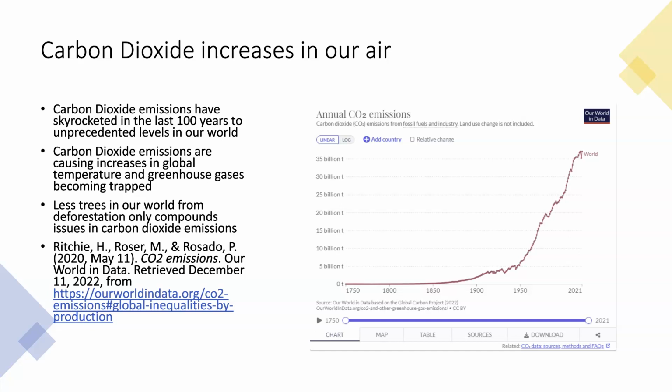Less trees in our world from deforestation only compounds this issue in carbon dioxide emissions. A big factor in what limits the amount of carbon dioxide that is in our air is our trees. And because deforestation and making all these cities and towns for more people that are being born on our earth is limiting the amount of trees that can actually help with this. There have been studies that show that because of the decrease in trees, there's also a decrease in the amount of oxygen that we as humans get to breathe, which of course is not a good thing because we as humans breathe oxygen.